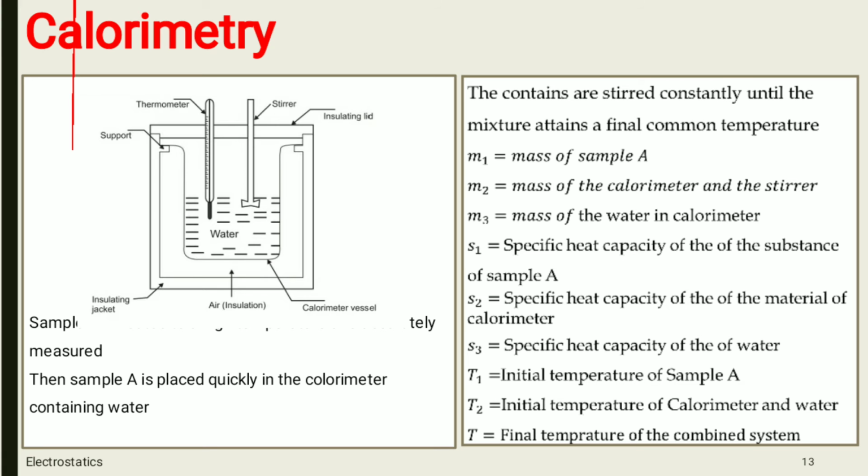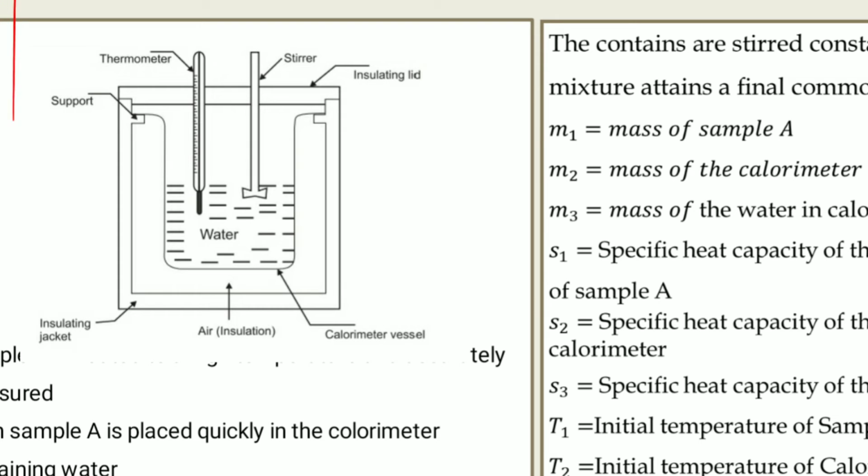So in the figure you can see that there is one cylindrical vessel made up of copper or aluminium provided with a stirrer. You can see this is the cylindrical vessel. This is made of aluminium, that is a good conductor, copper or aluminium, and this stirrer is given. Stirrer means to stir the material or substance which is present in that container.